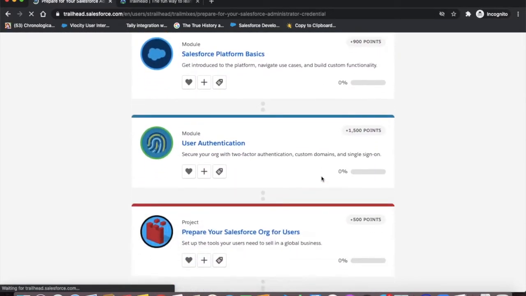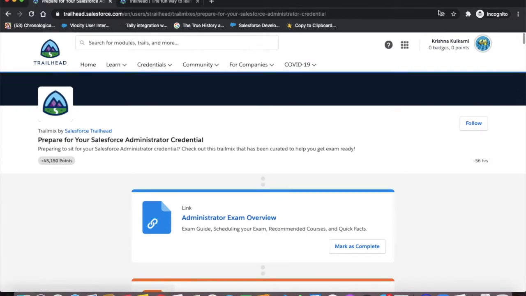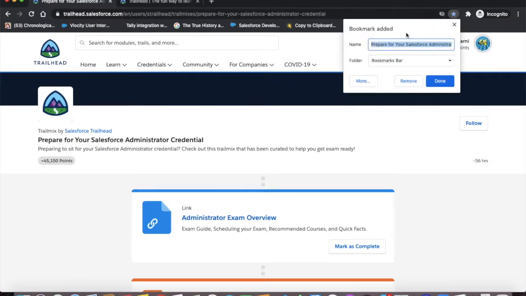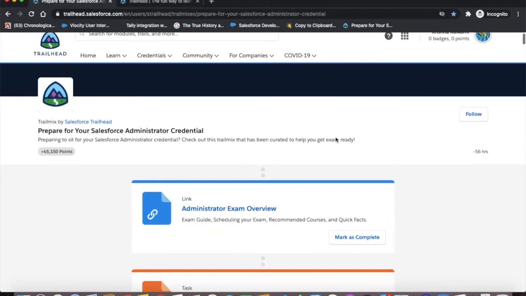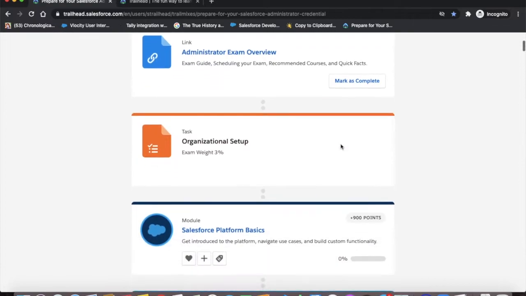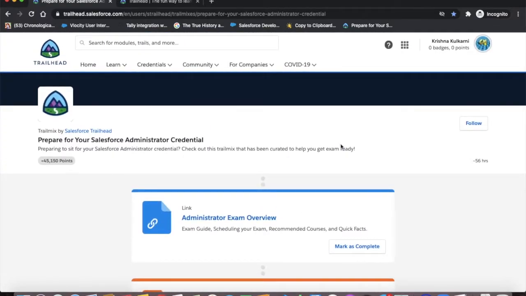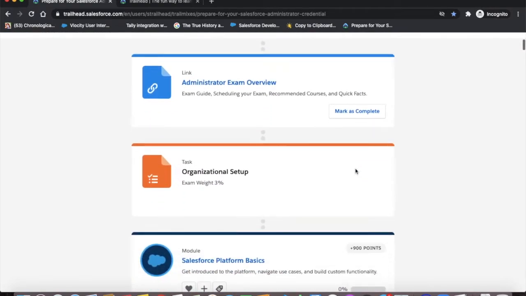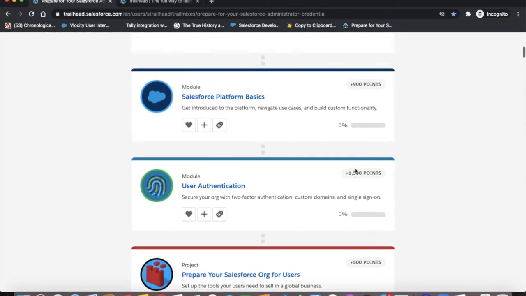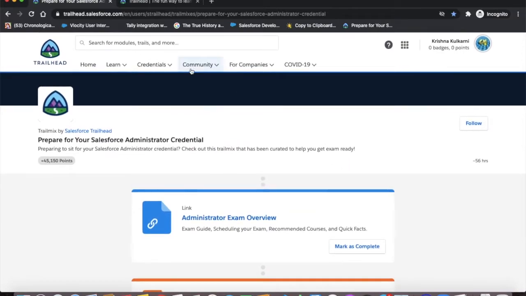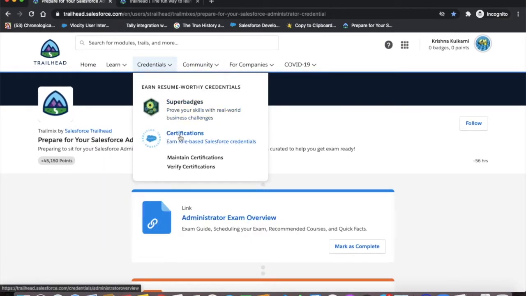It is very important so that you don't have to come to this again and again from the certifications tab. Once you start doing it, you may face a few difficulties, but you can check on some communities, or you can just search it out on Google. The basic two certifications are the administrator and the platform app builder.